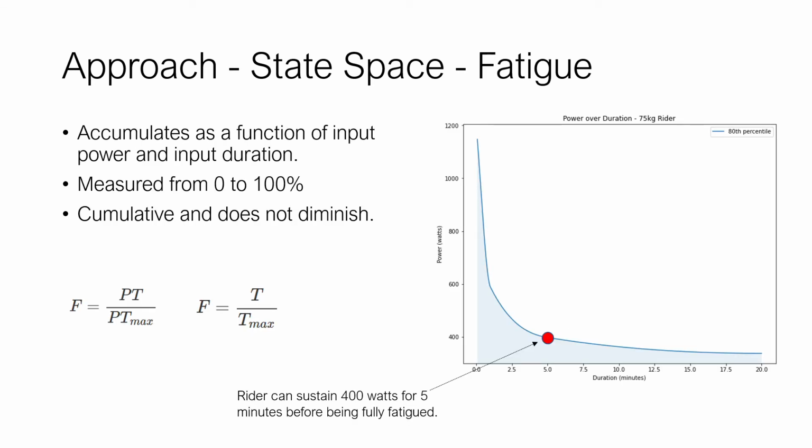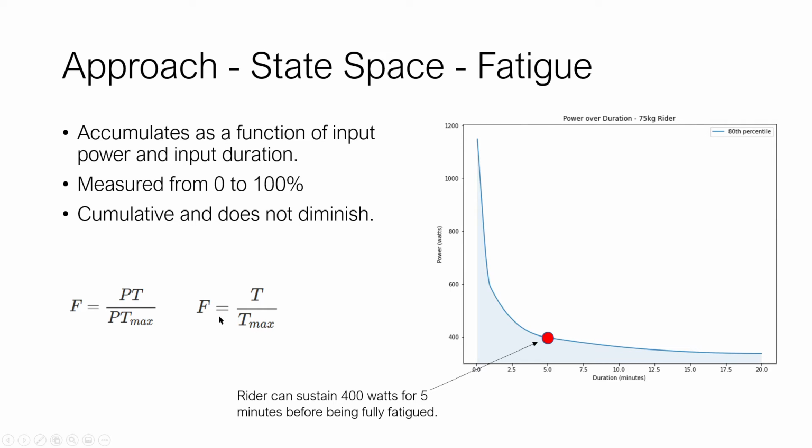For fatigue, I've created a model that only accumulates, and it's measured from 0 to 100% fatigue. When I say it only accumulates, I mean it cannot diminish. It does not reduce over time.